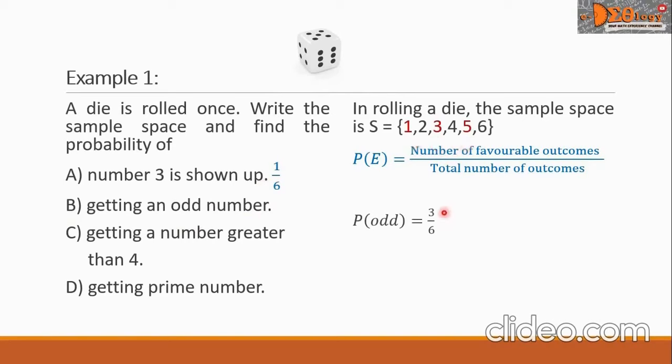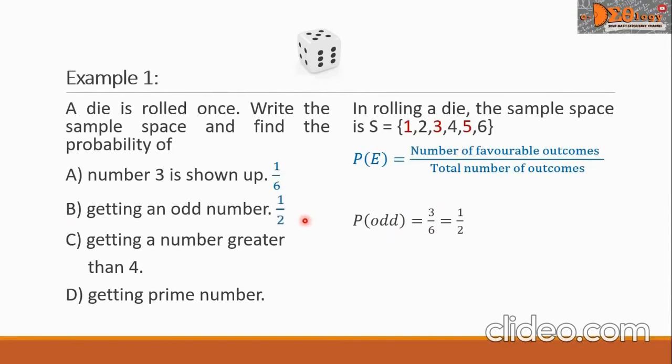So we write here 3 in the numerator over 6 as the total number of outcomes. And this 3 over 6 can be simplified into 1/2. So our answer for the probability of getting an odd number is 1/2. Let us copy this answer opposite letter B.